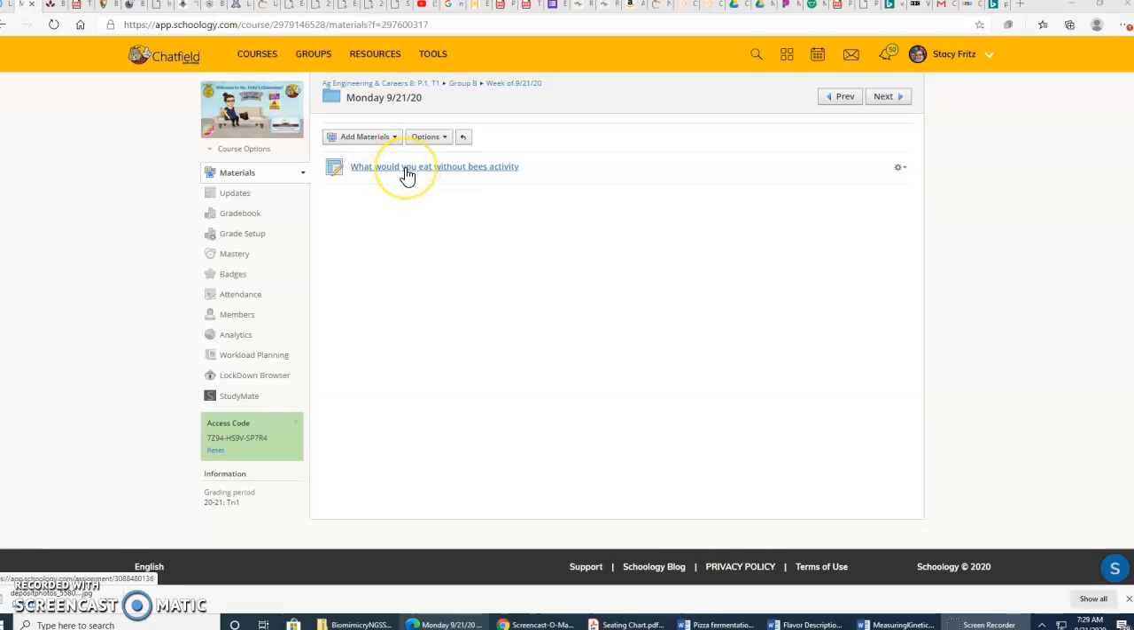Hello there. For today's activity, we are going to take a look at how important bees are to pollination and the foods that we eat.